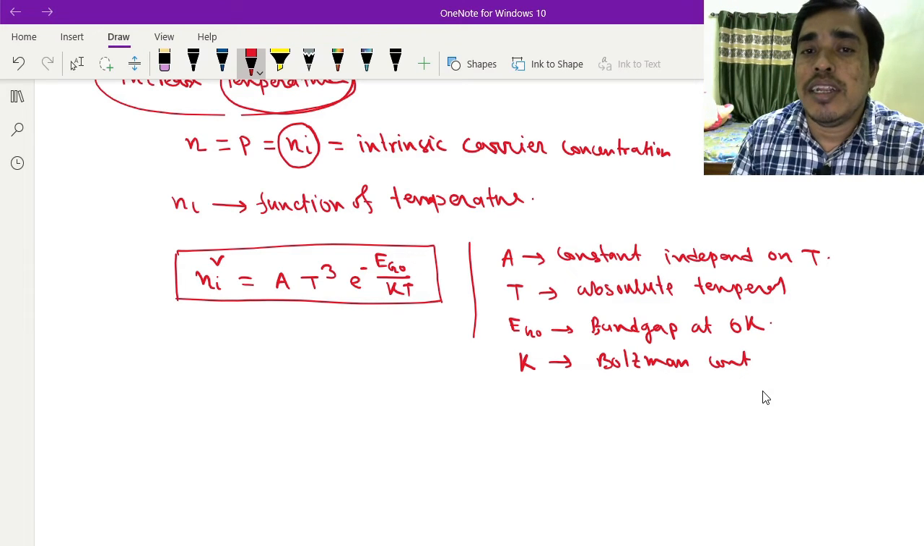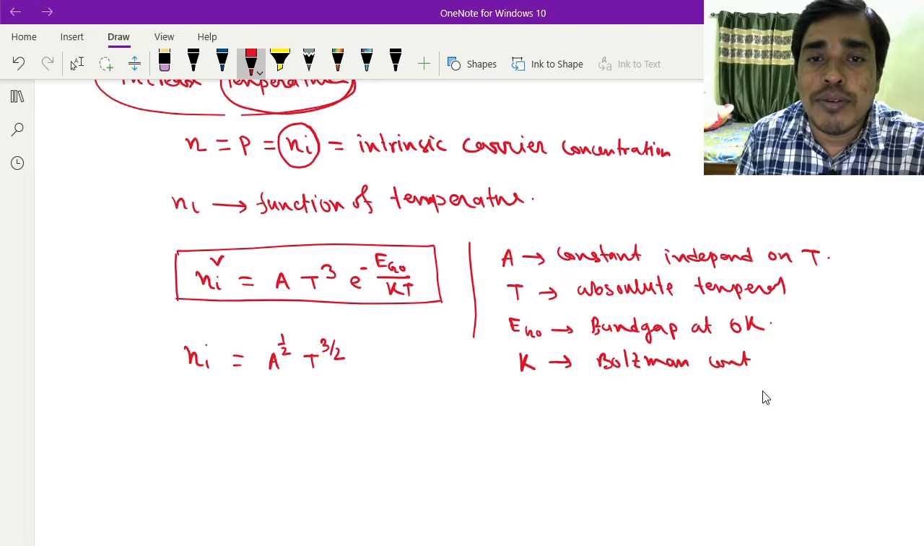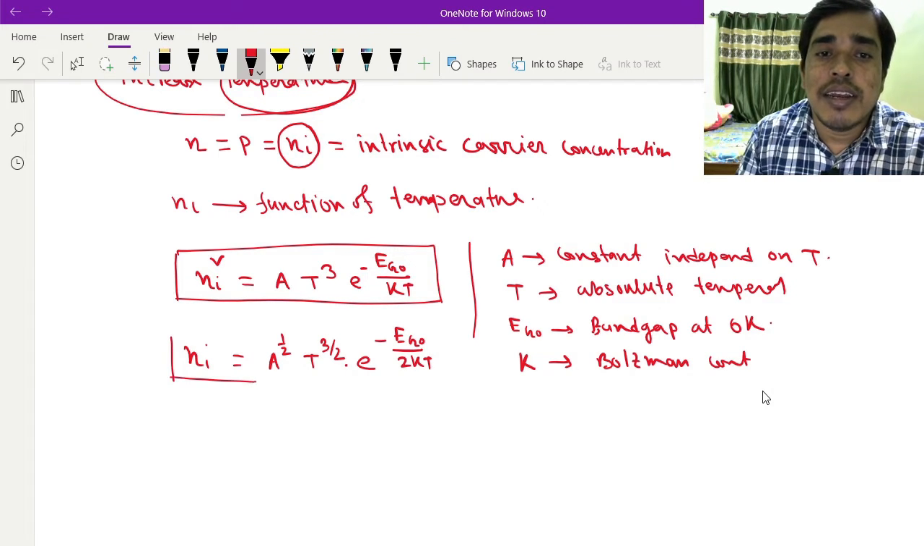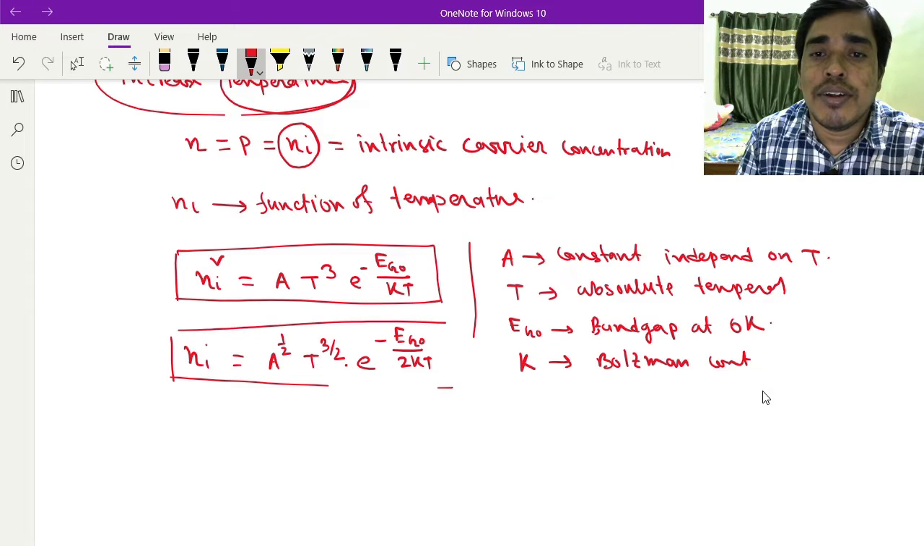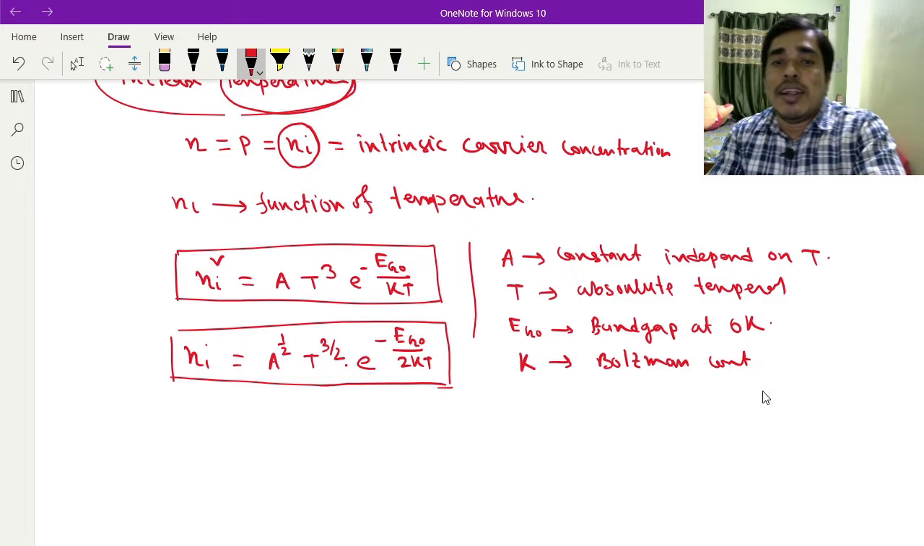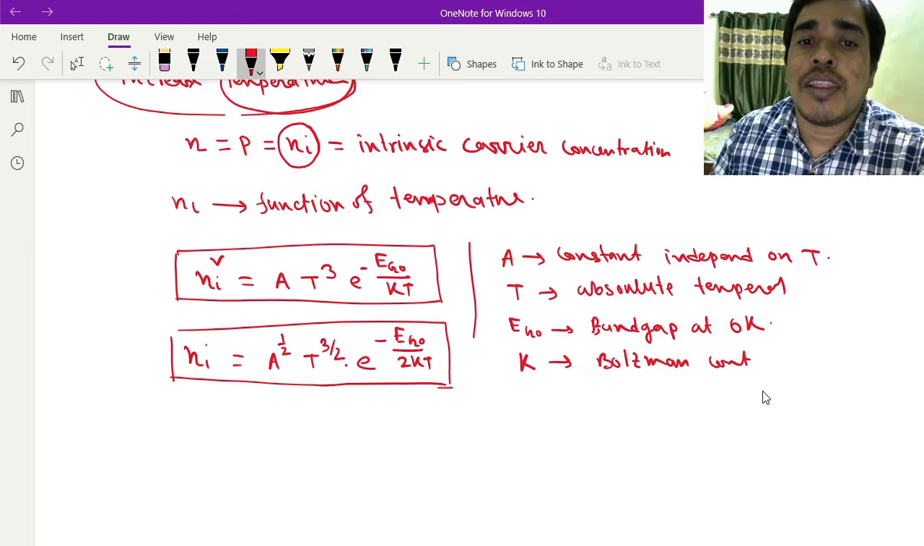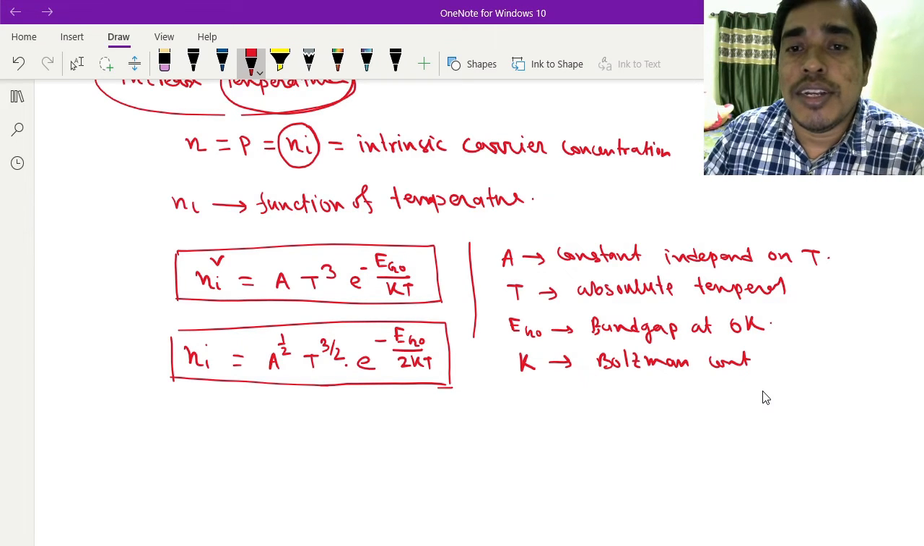Through this equation we can write the carrier concentration of intrinsic semiconductor: ni square is given by A T to the power 3 e to the power minus EG0 by kT. So ni is given by A to the half, T to the power 3 by 2, and e to the power minus EG0 divided by 2kT. This is the carrier concentration of intrinsic semiconductor, and through this equation we can derive this formula for intrinsic carrier concentration.